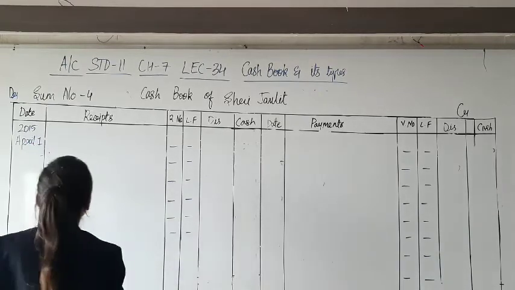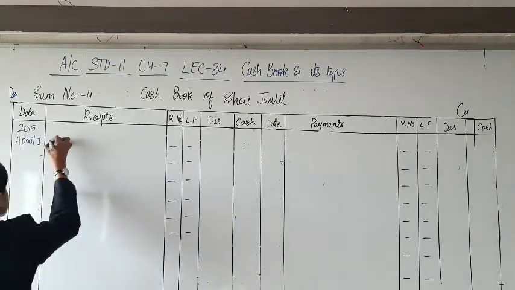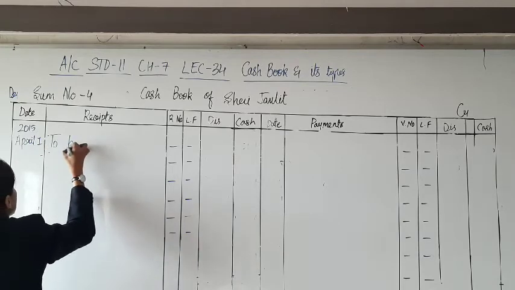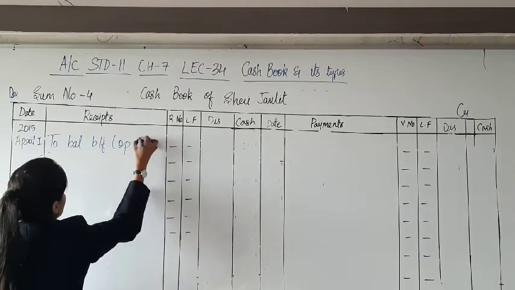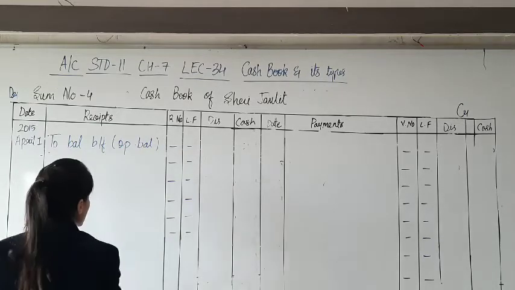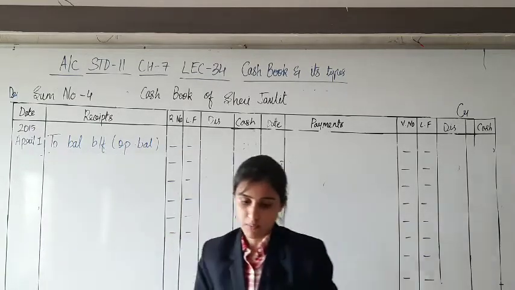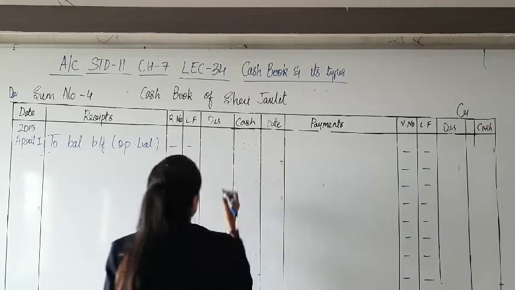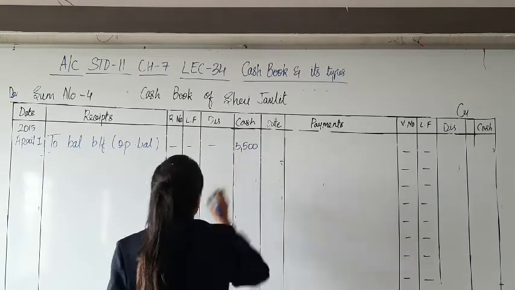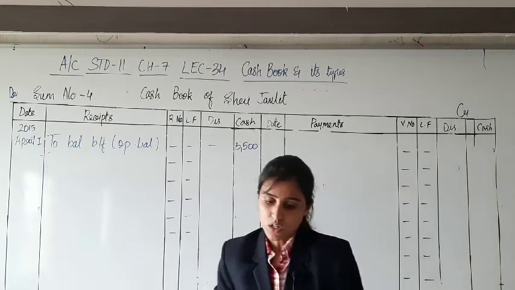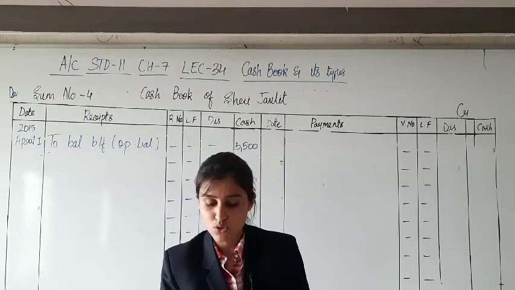First, of course, the opening cash balance, balance brought forward, opening balance. How much is the opening balance? 5,500. Third of April, goods have been sold.